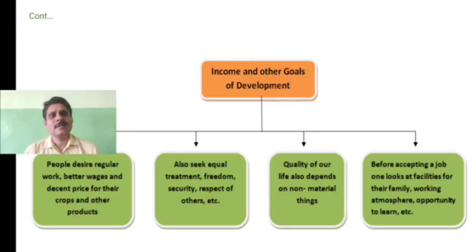Okay, the other way, the quality of our life also depends on non-material things, like we have mentioned, children, like a safe and clean environment, and also unadulterated food or unadulterated medicines. So these are all non-material things. Maybe we spend money, we buy them, but what happens? They may not be safe and of quality, because of which, again, it may affect our life.